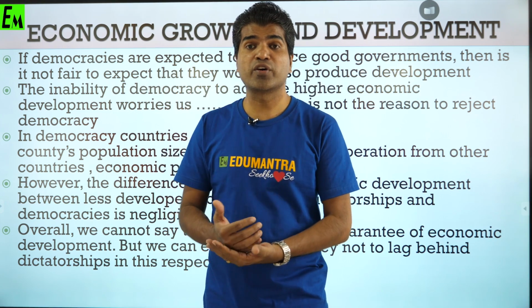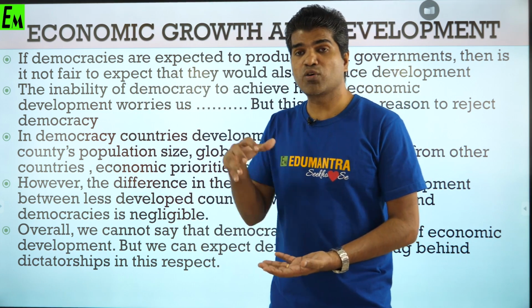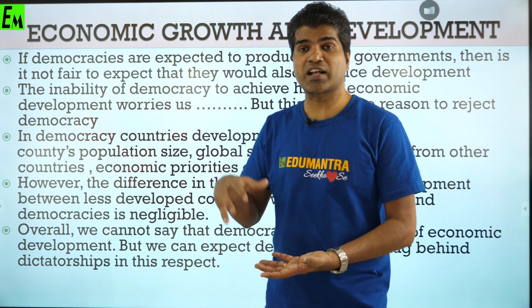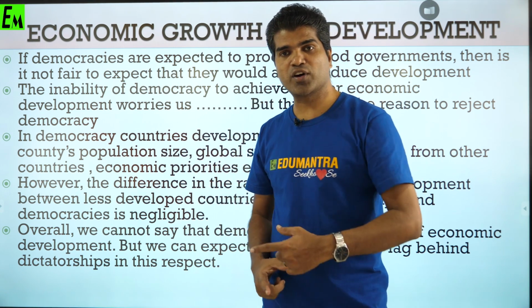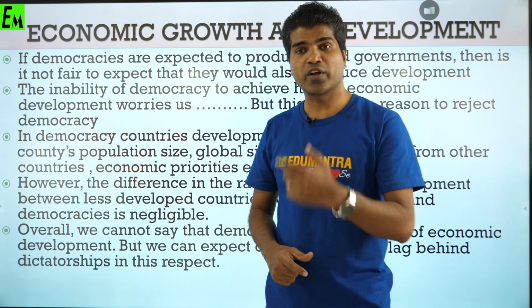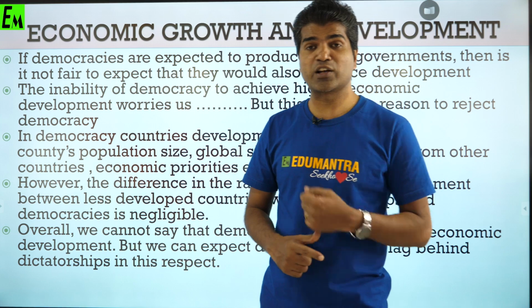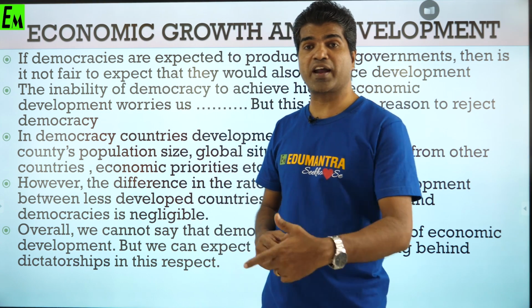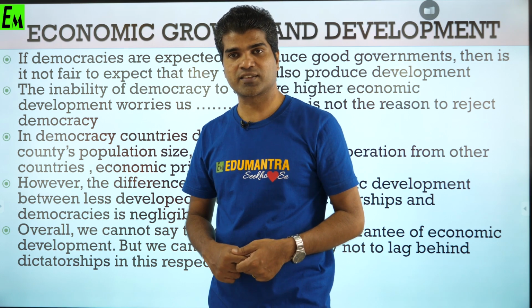So when the government is giving certain priorities, and the decisions are according to the priorities, you may feel that development in a democracy is very slow. While you compare with the non-democratic form of government, you are finding that the non-democratic form of government is growing faster and faster.